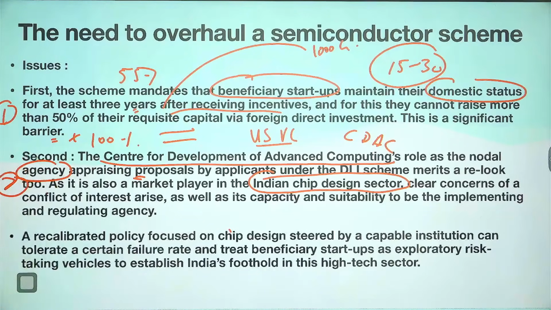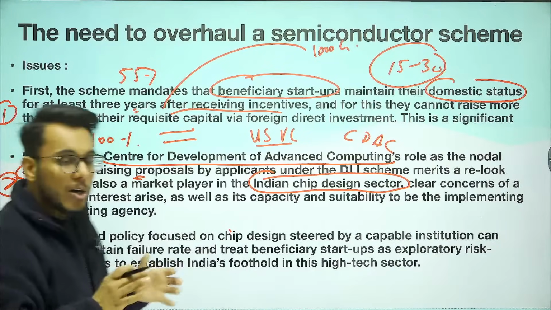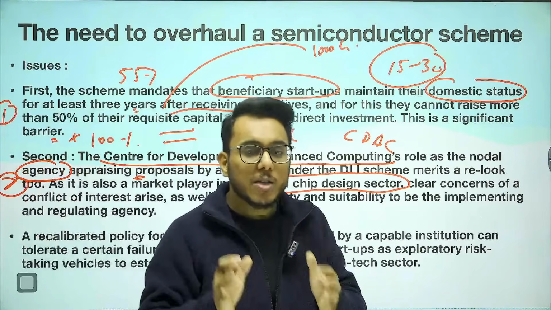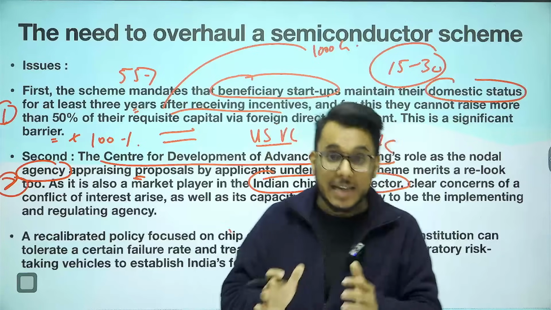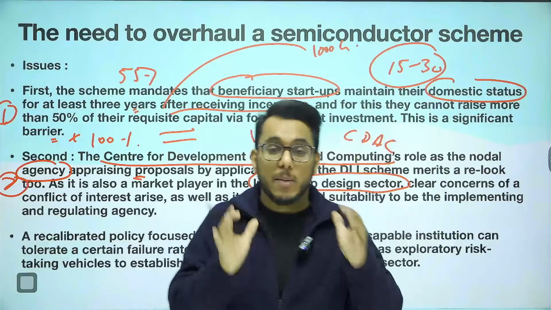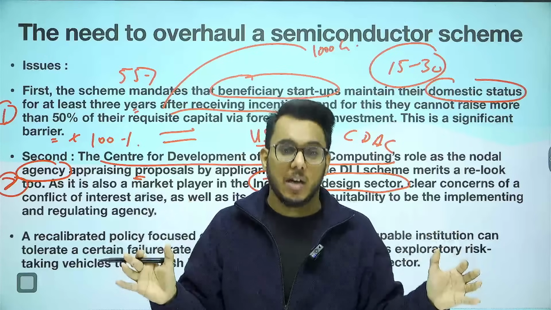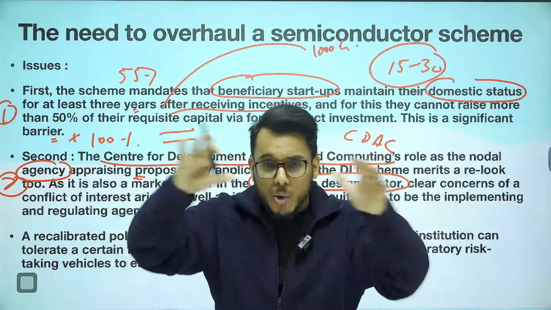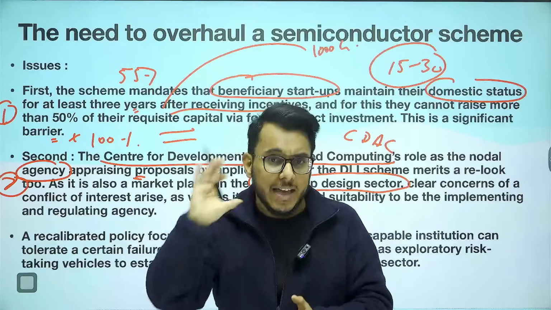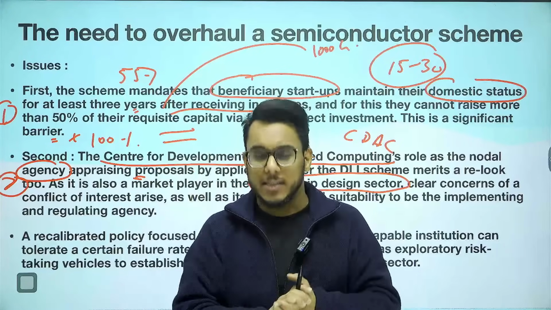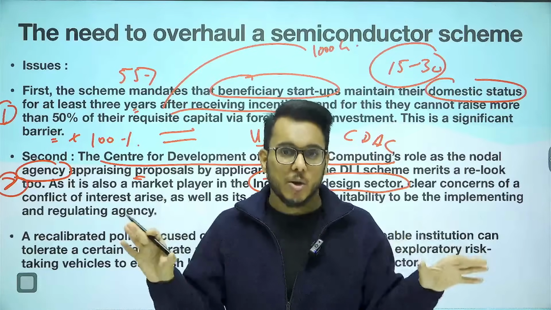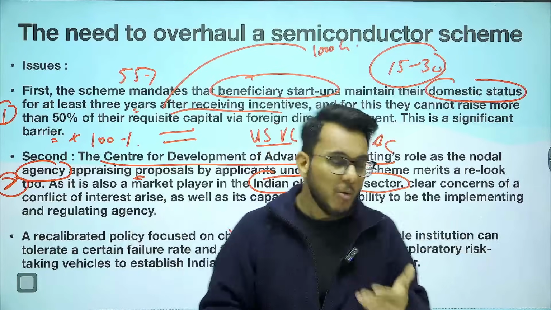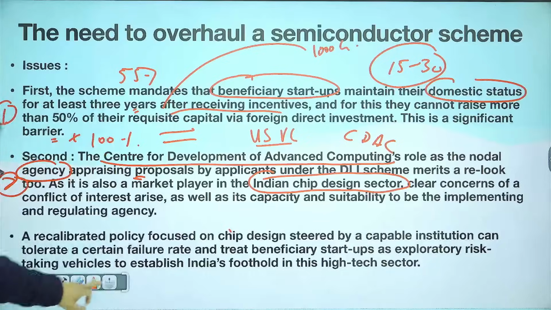So guys, the article is saying that if we want to leverage the design linked incentive scheme and emerge as a semiconductor manufacturing hub for the world, we need to come out with a recalibrated, very well thought out strategy in this direction. So that is all, guys, about this particular article. And now we are going to move to the next article.